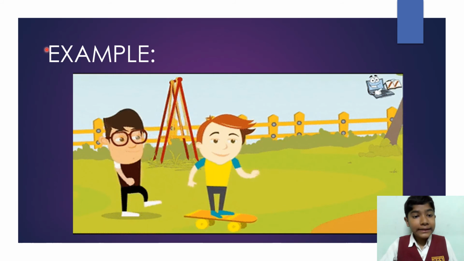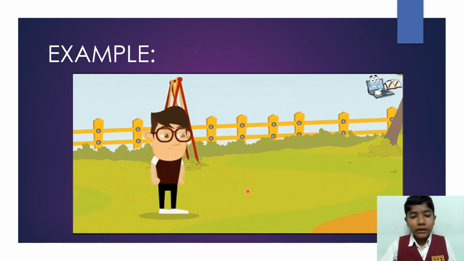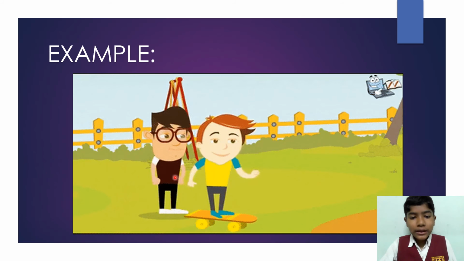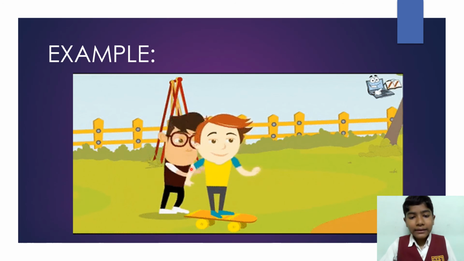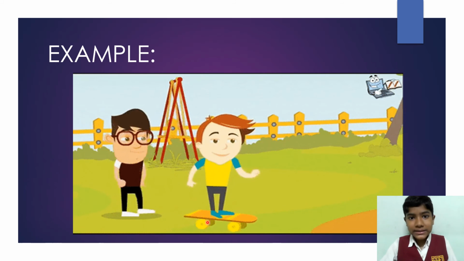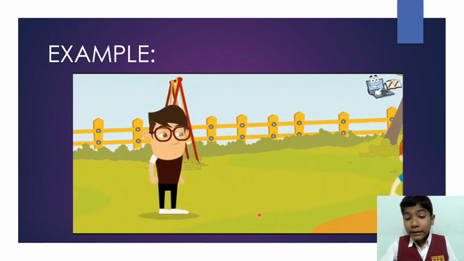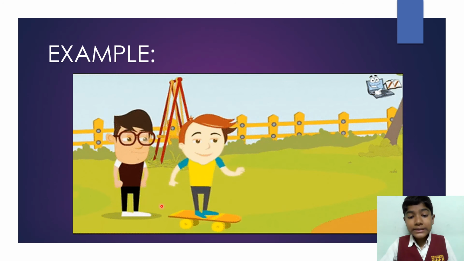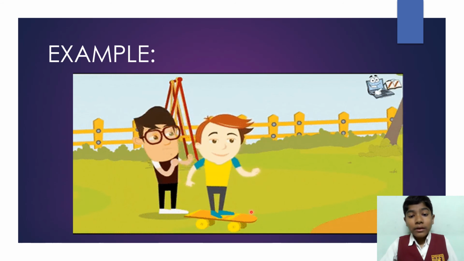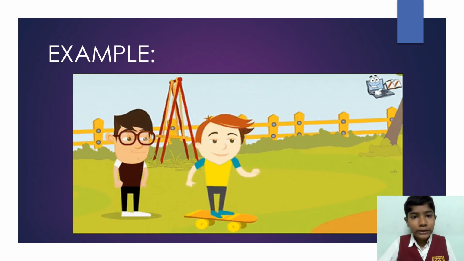Let us discuss another example of the second law of motion. Here we have two children. One is standing on a skateboard and the other tries to push it. First he pushes him gently, and the next time he pushes him hard. In the first case, he travels only some distance, but when this guy pushes him with force, the second boy travels more distance, right? That means if the force is more, then the acceleration will also be more, right? Now let's move on to the next one.